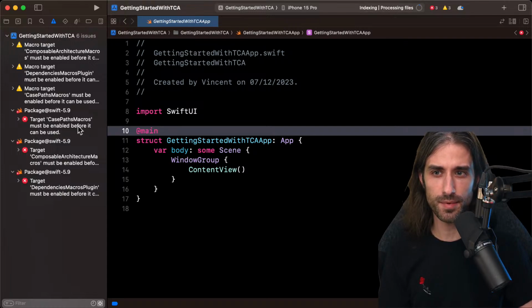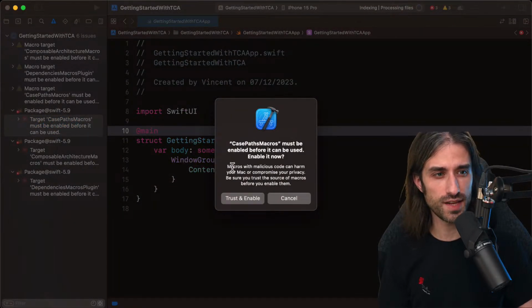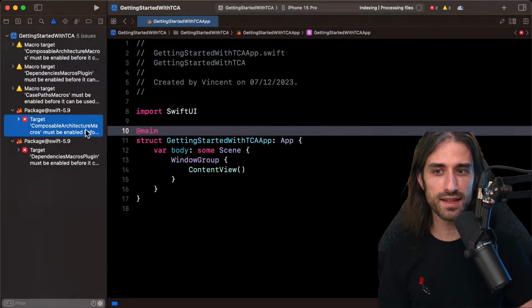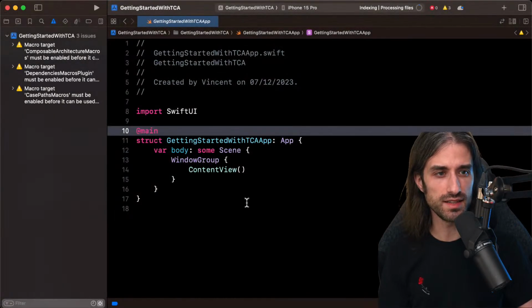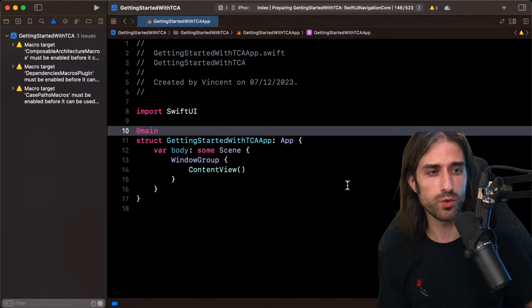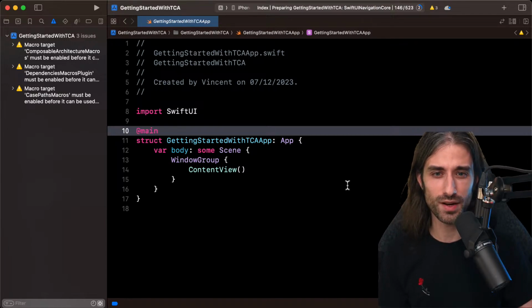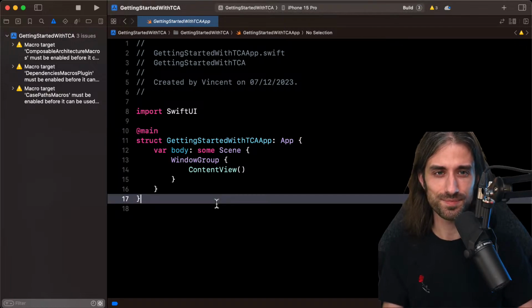So I have 3 errors that happen because there are a few targets which are macros, and macros, if you've ever used them, you know that you need to trust and enable them when they've been fetched from the internet. It's like a little security measure that was added, I guess, because macros change your source code, and it's a way to avoid someone putting some kind of malicious macro into your project without you being able to know about it.